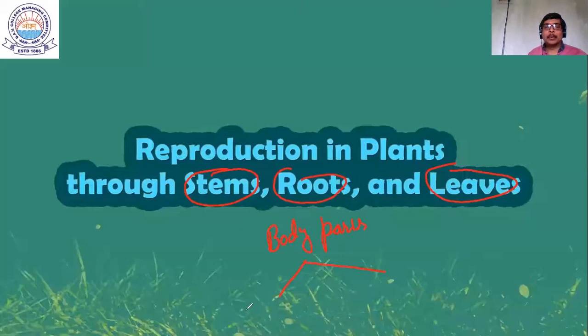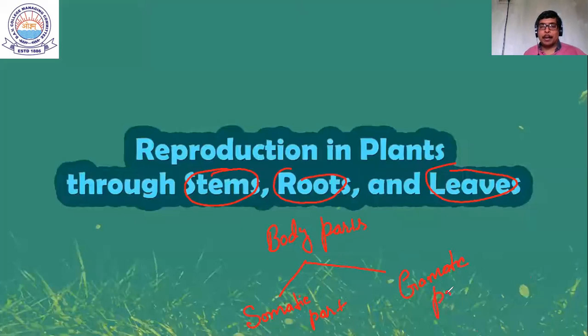One is the general body part, somatic part जिसको हम लोग कहते हैं, somatic part, right? Somatic part का मतलब body part, general body part. दूसरा होता है gametic part, ठीक है? Gametic का मतलब which is meant for reproduction, right?